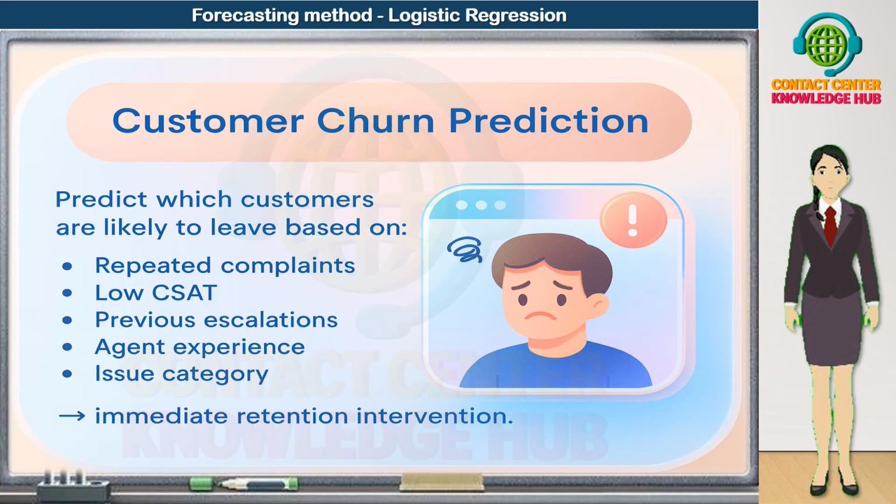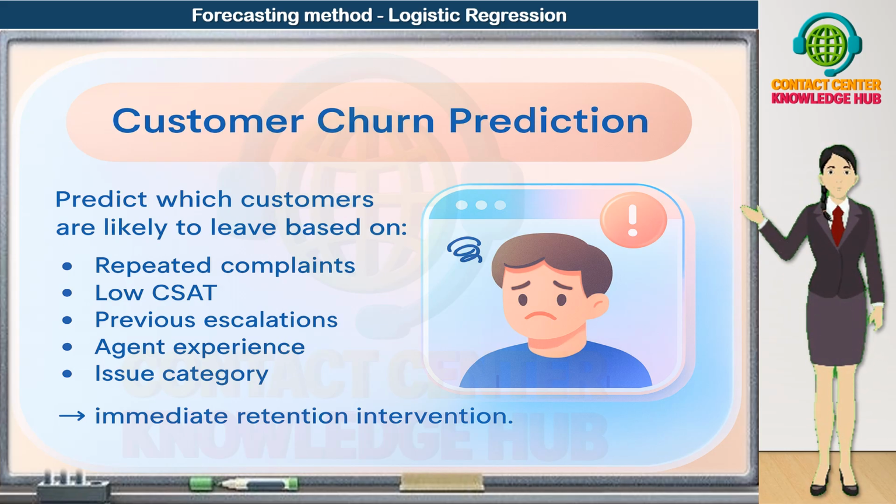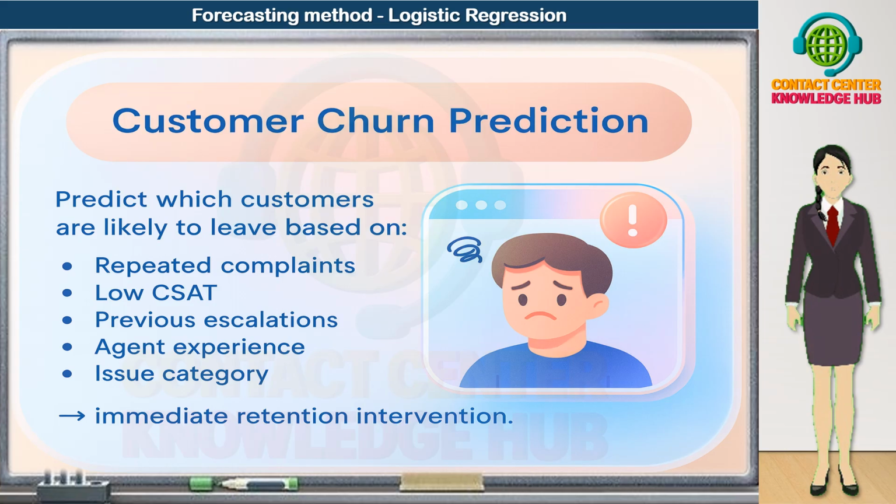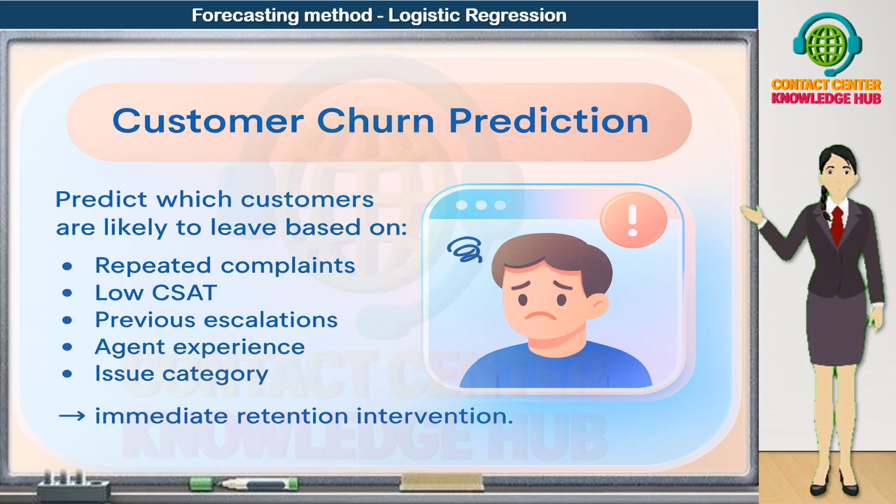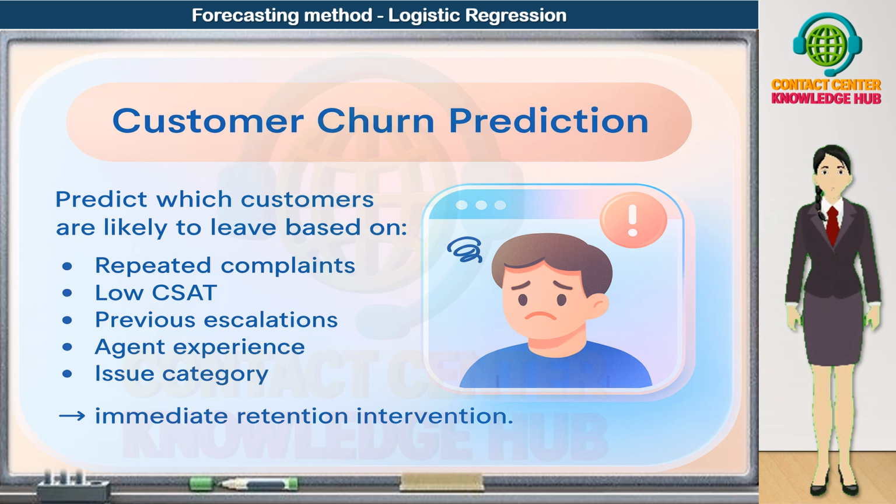We feed these predictors into a logistic regression model. The model then calculates, for each customer, a probability of churn. For example, P(churn) = 0.82 or 82%. When that probability crosses a risk threshold, we label the customer as high churn risk.